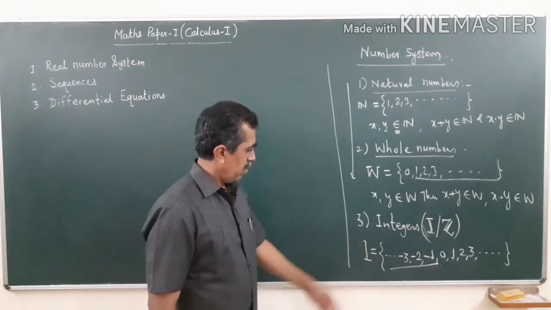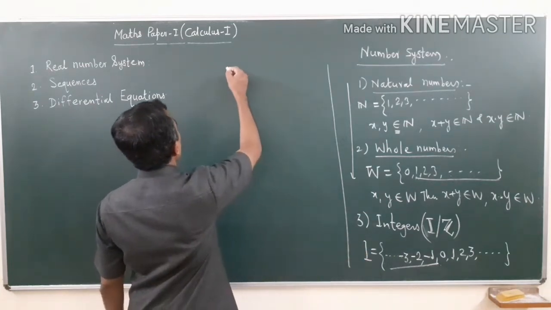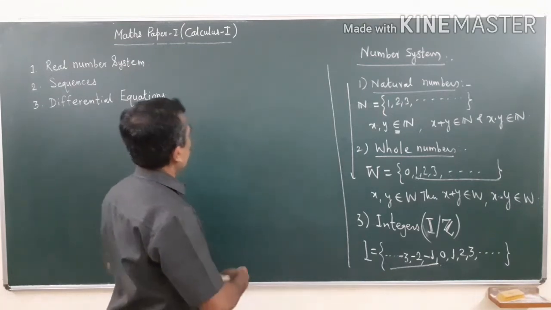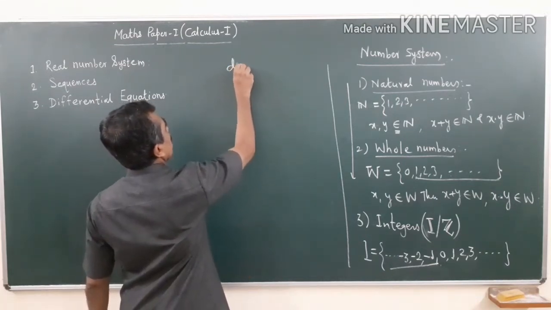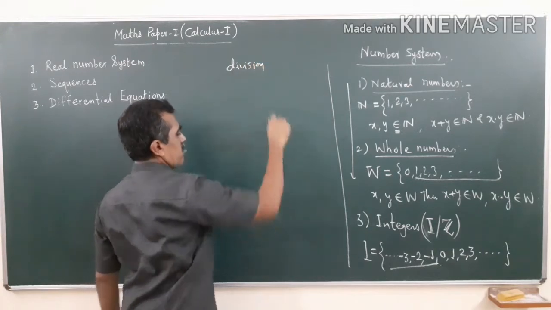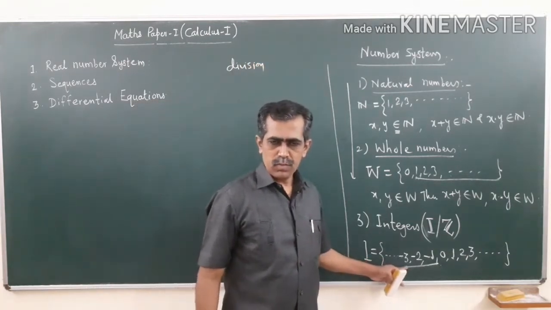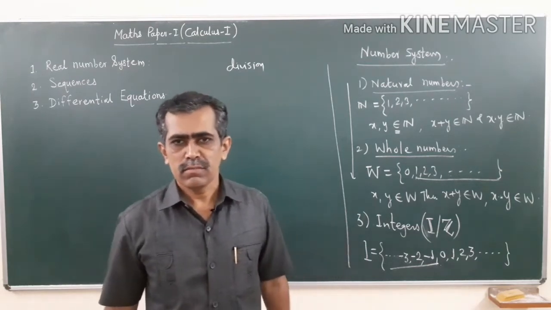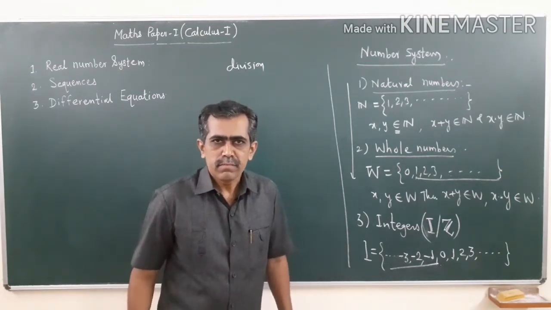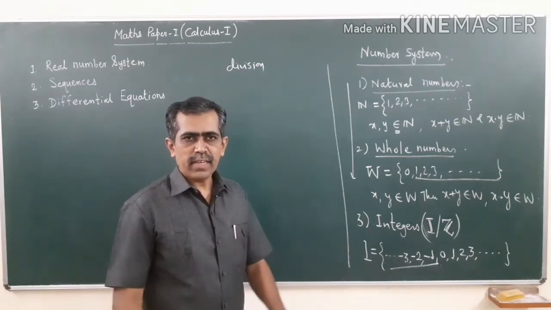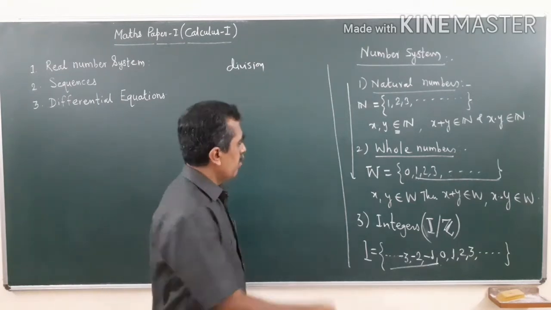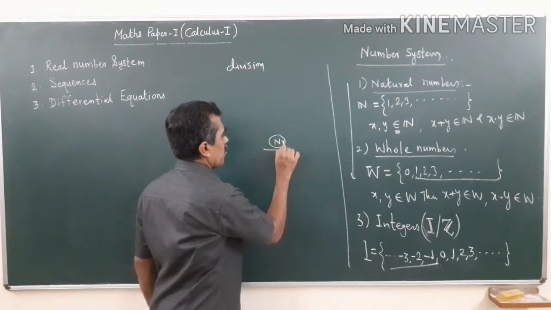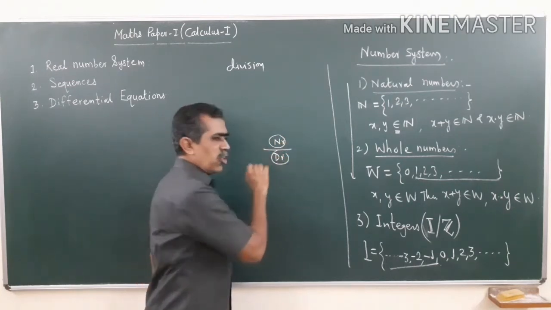But further, to deal with the property of division, this number system failed. Why do we do division? Do you know what is the use of division? Division is carried out to make equal parts of the numerator of the size of the denominator.